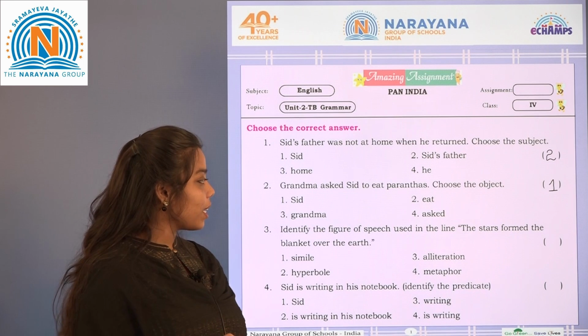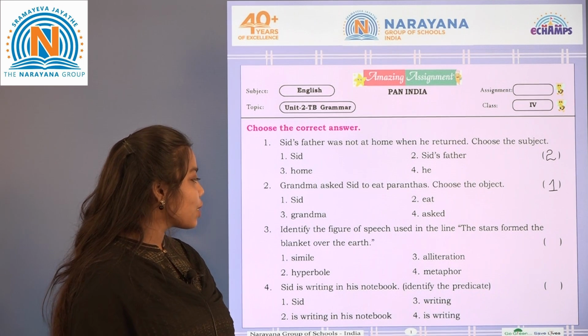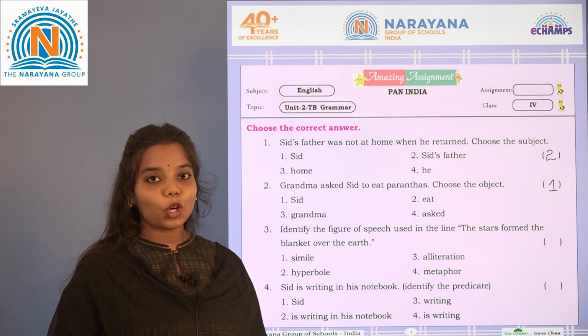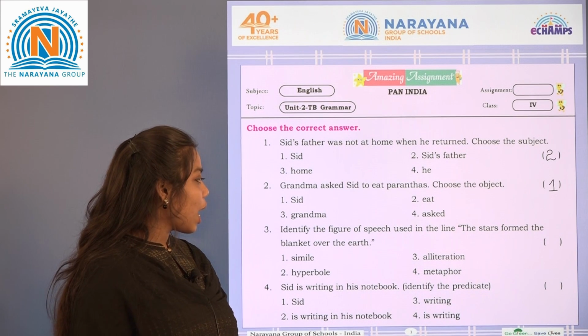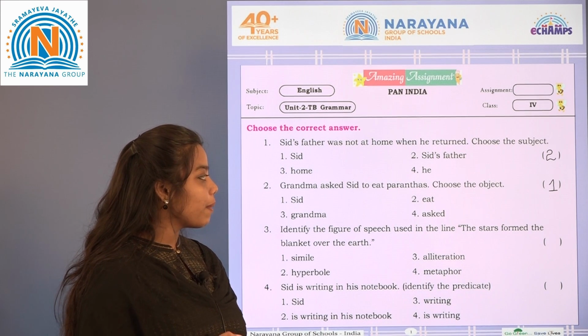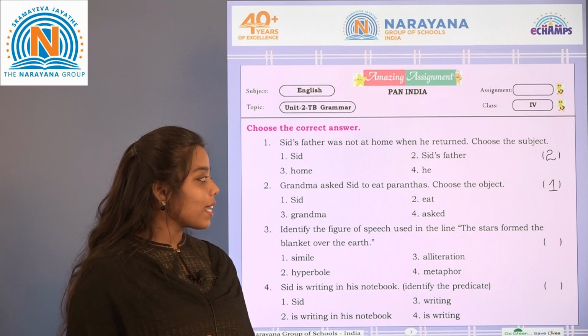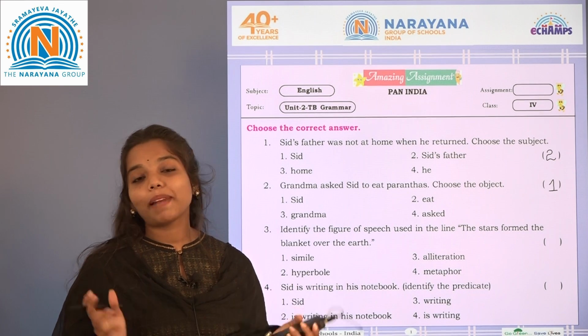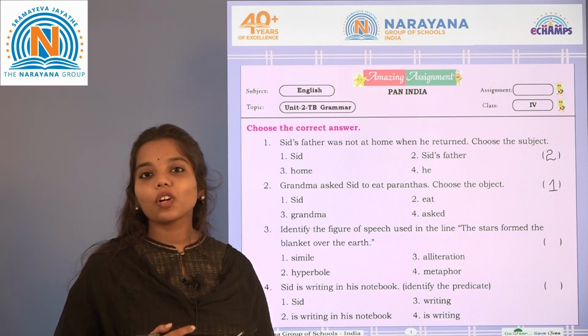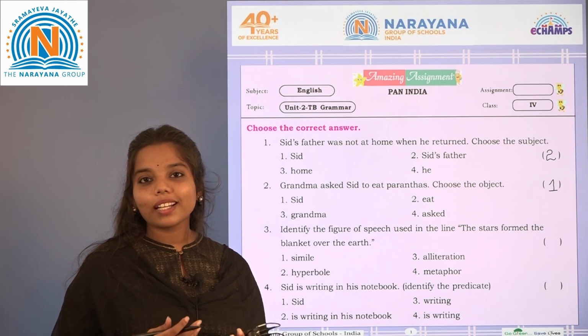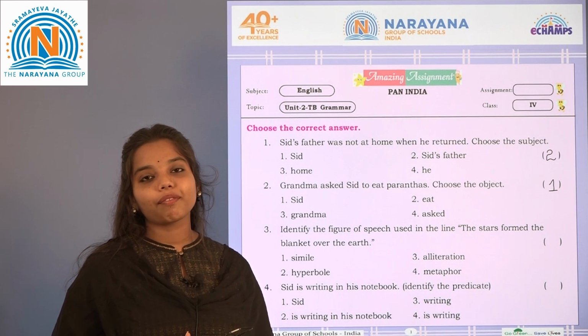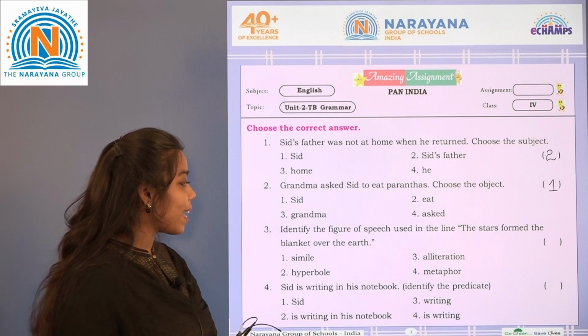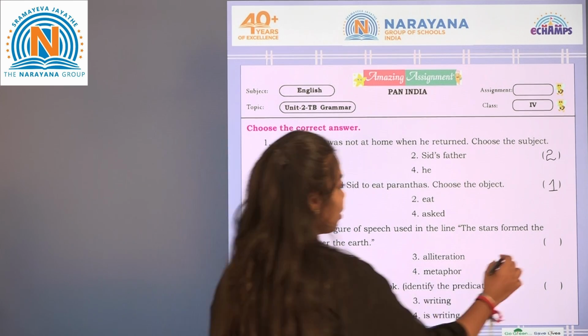Identify the figure of speech used in the line: The stars form the blanket over the earth. The options are simile, hyperbole, alliteration, metaphor. So if you observe the sentence, the stars cannot form a blanket over the earth. Yes, it is not literally true. When it is not literally true, we should consider the figure of speech as metaphor. So the answer is option 4.